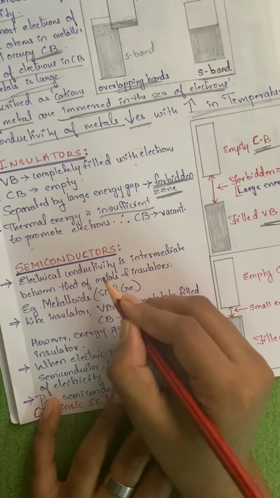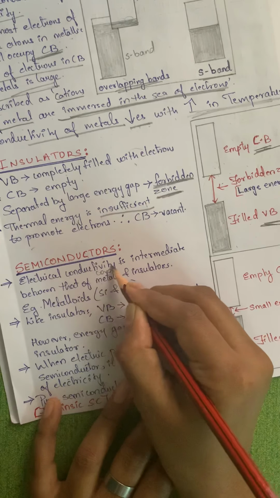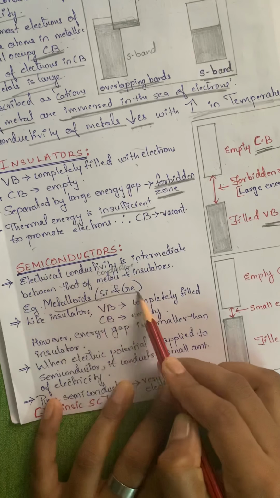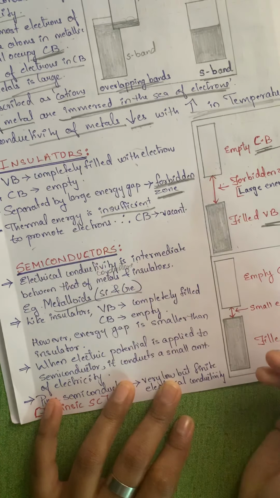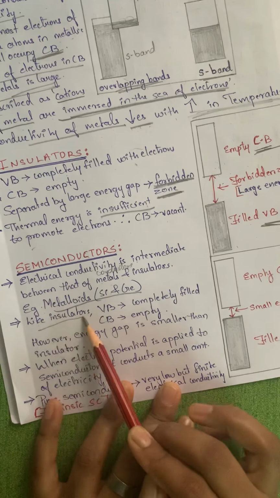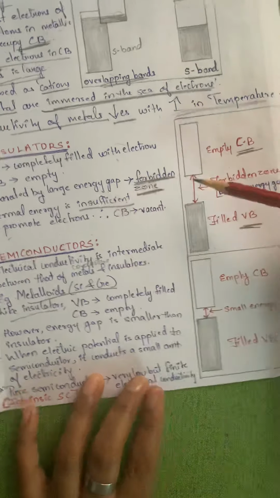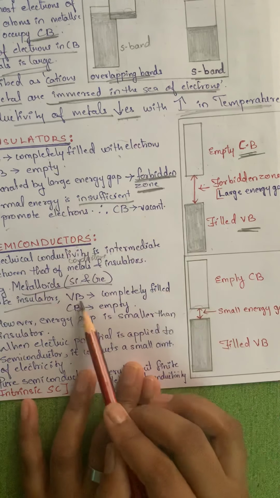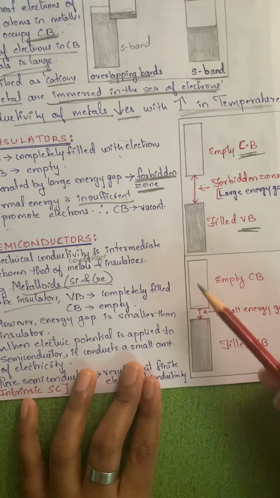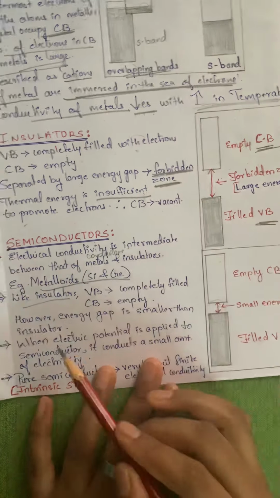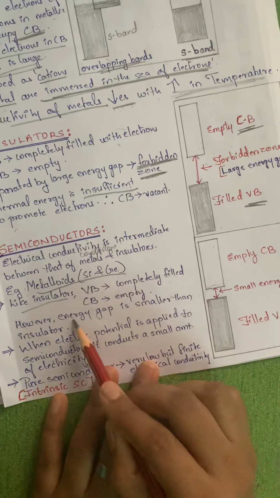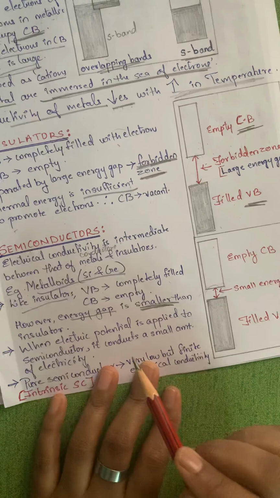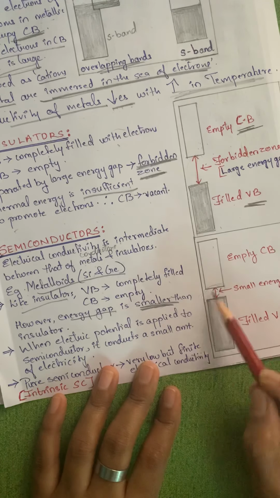Examples are metalloids, silicon, germanium, etc. Like insulators, the valence band is the same, see the figure is the same, only the gap is different. The valence band is completely filled, the conduction band is empty, but the difference is that the energy gap is smaller than in an insulator.